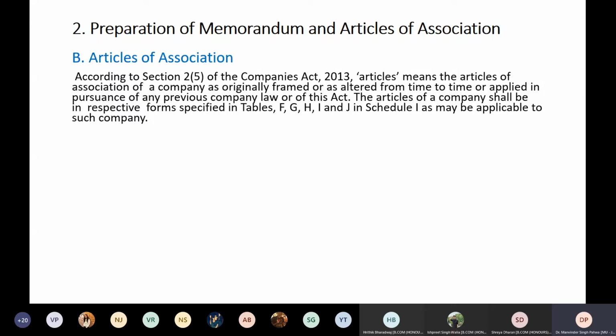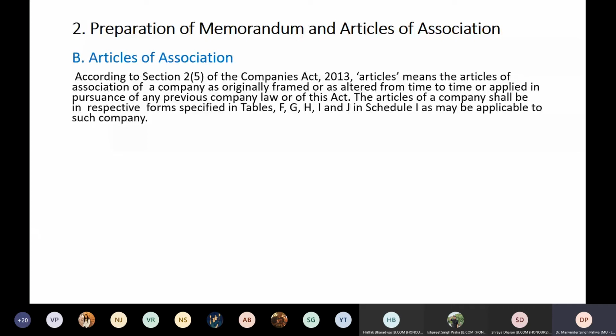So all the changes of the articles which are required to be made till yesterday will all be included here as the articles. So articles of the company shall be in respective forms. Now up to A, B, C, D, E, you have the memorandum of association. So F, G, H, I, J in Schedule 1 will be applicable to the articles of association.